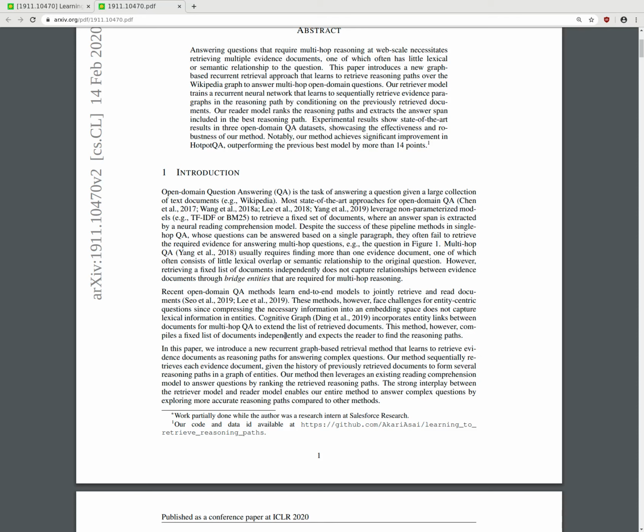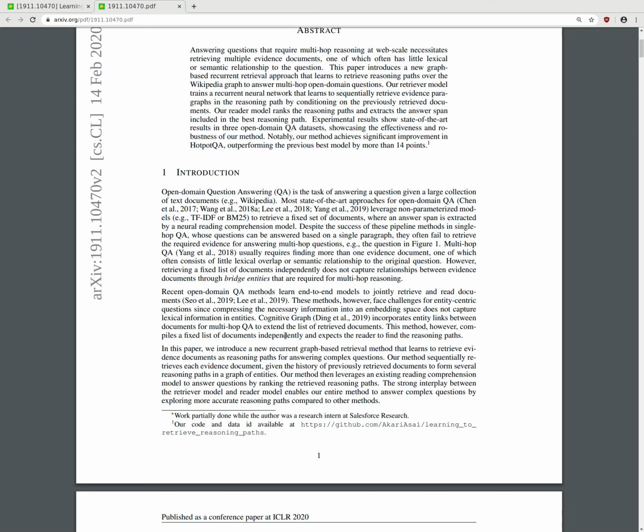For example, the question in Figure 1, multi-hop QA, Yang 2018, usually requires finding more than one evidence document, one of which often has little lexical overlap or semantic relationship to the original question. However, retrieving a fixed list of documents independently does not capture the relationship between the evidence documents through bridge entities that are required for multi-hop reasoning.